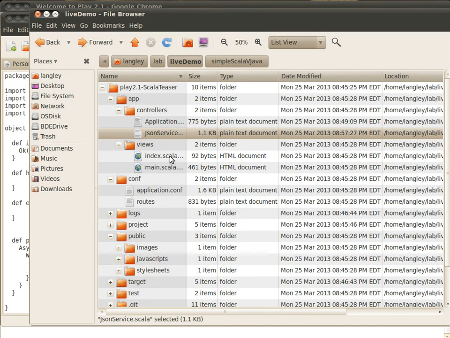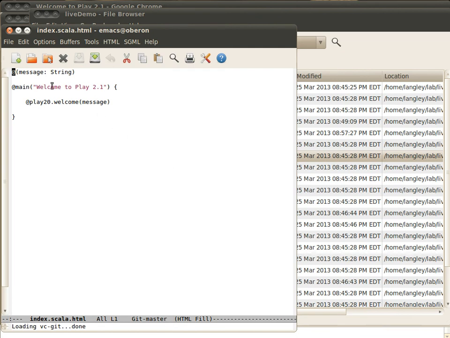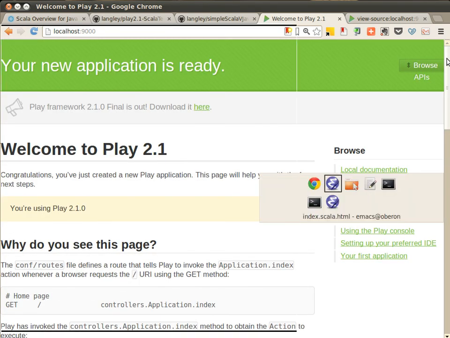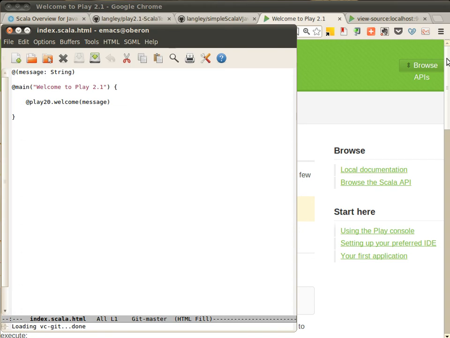So we know we're going down into index, and you can see where it's being passed a string. There's only one magic symbol in the view syntax, and that's the @ sign. The @ sign says what follows is Scala, and so we've defined this thing to take a string, and we're going to apply that string down here. We're going to call another function, play2 welcome, and that's where all the rich content that we saw here comes from, so you don't even see it in the template here.